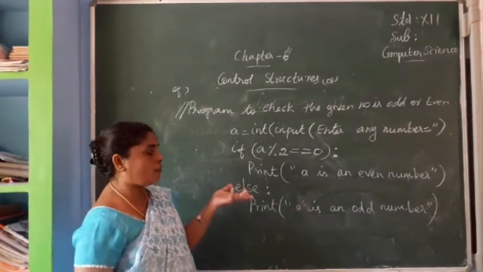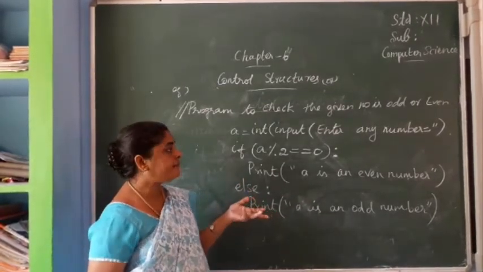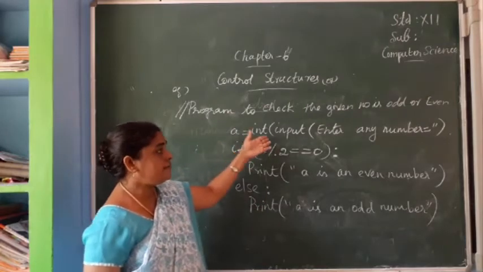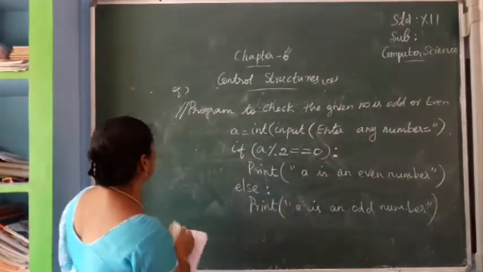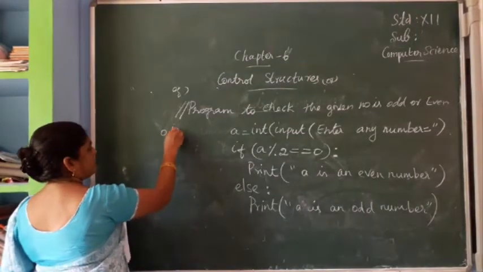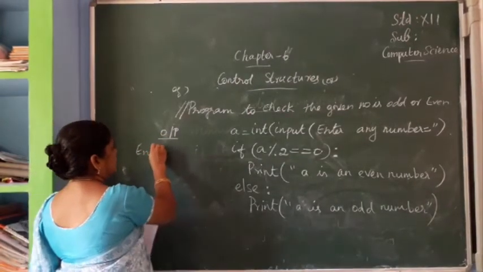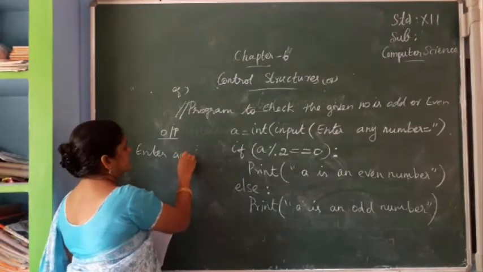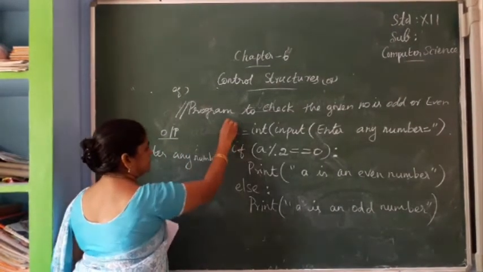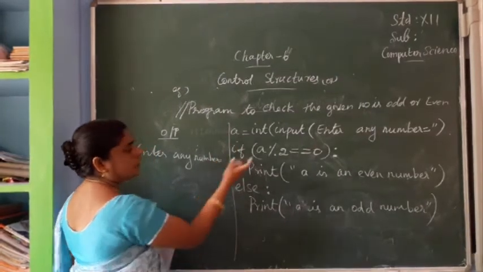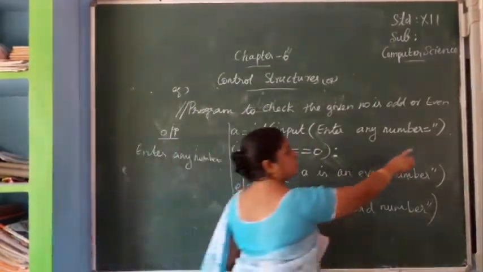From this, can you write the output? How will the output be displayed? First the question will come: enter any number. See the output for this. Enter any number. See here, the equal to is also there.